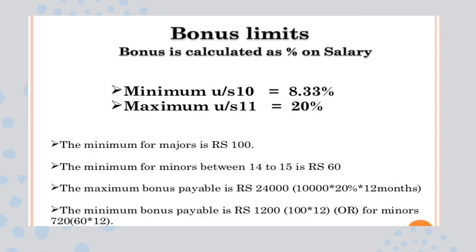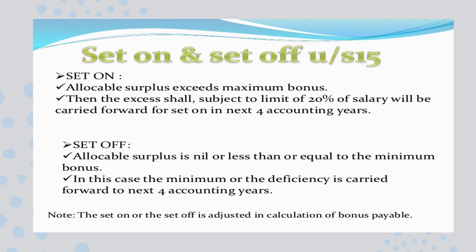And as I told you, the minimum limit is 8.33% and the maximum is 20%. So we have to always round it off to 100. Regarding the minimum for a major, it is 100 and the maximum is already specified based on 20%. So we have to calculate the maximum bonus, and for minors it is 60, and the maximum bonus payable is 24,000. This is how they calculate, and this is for set on and set off.